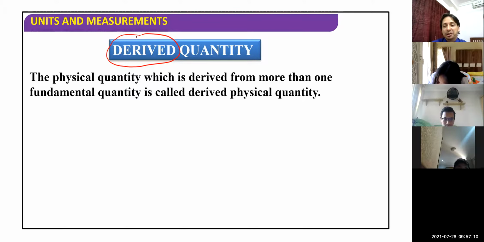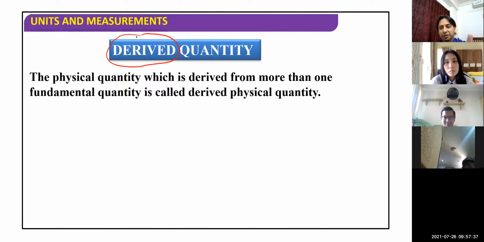To explain these quantities, we need other quantities. What are these other quantities? We have the fundamental quantities. Now see the definition: a physical quantity which is explained from more than one fundamental quantity is called a derived quantity.